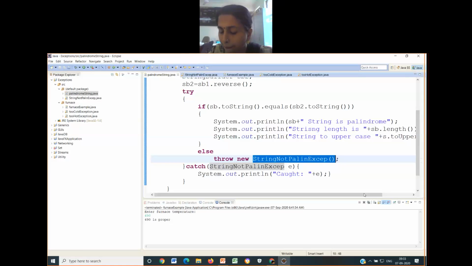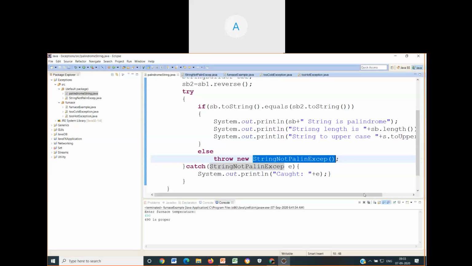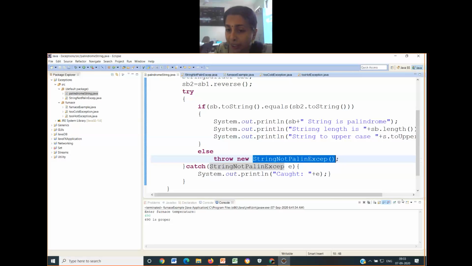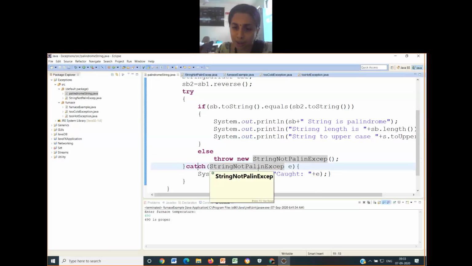Okay, so you have made this exception. It is not an inbuilt exception. No, it is not. It is a user-defined exception. But I have not yet created this exception. Have I created the class for it? I have not yet created it. I have simply called the exception class constructor. And I have told in the catch block, look, this is the kind of exception I may encounter.